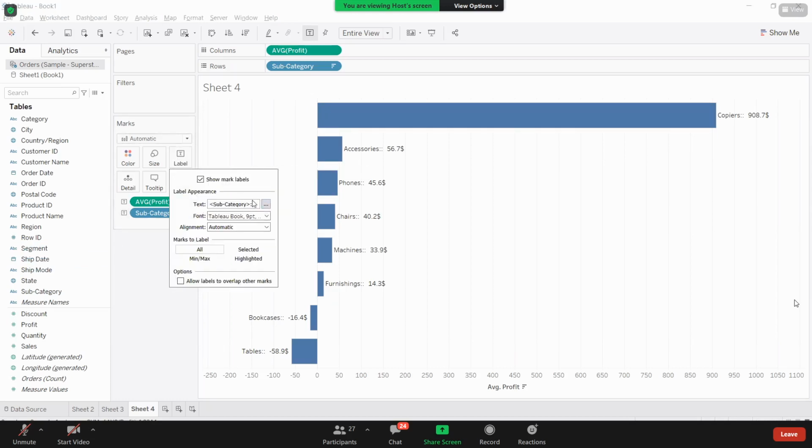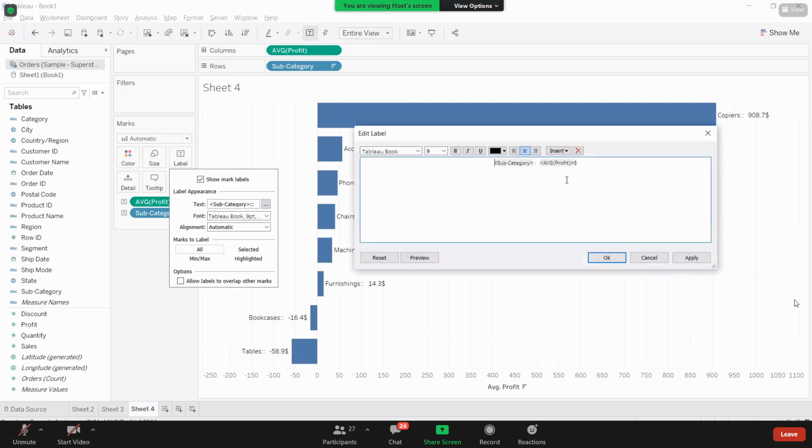Just click on this text. In this text, here you are getting 3 dots. Click on this. Now here, generally you will get like this. This is how you get your values by default. Now just change it accordingly how you want.